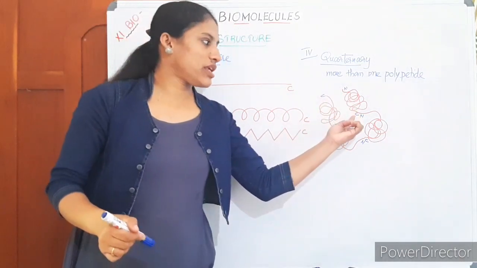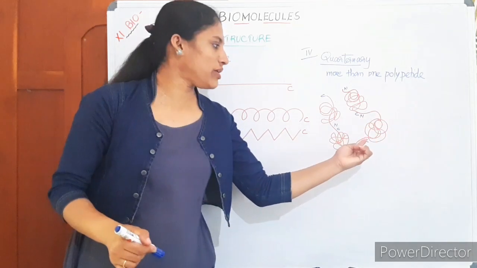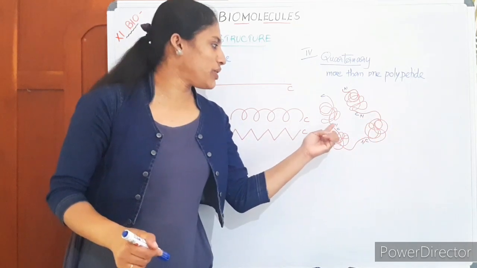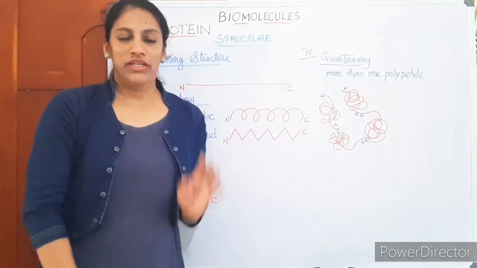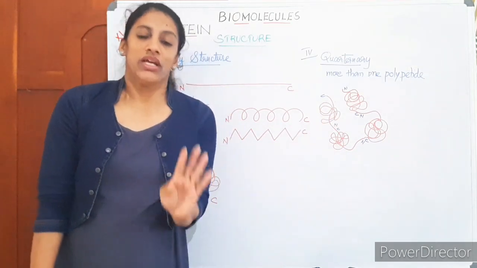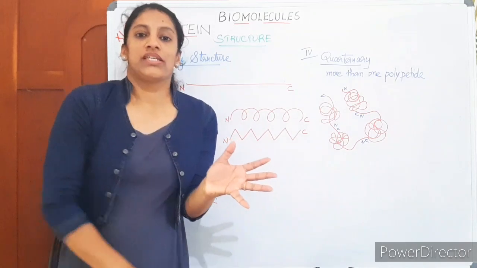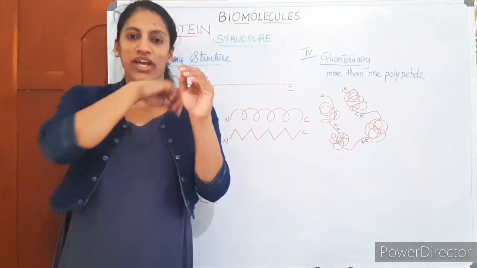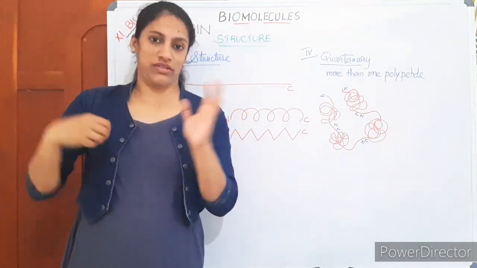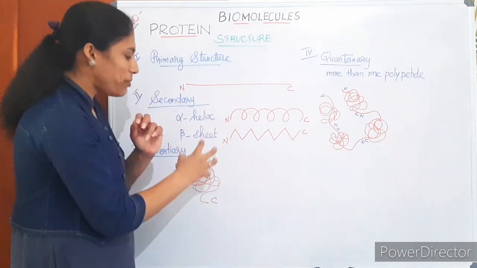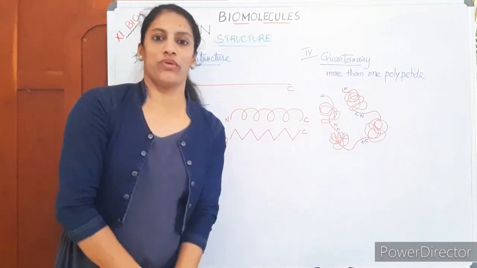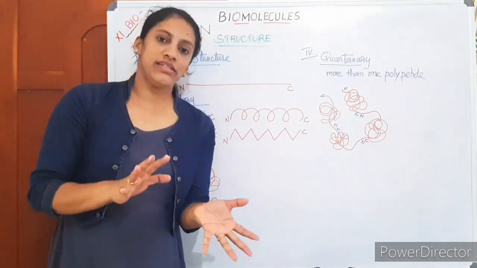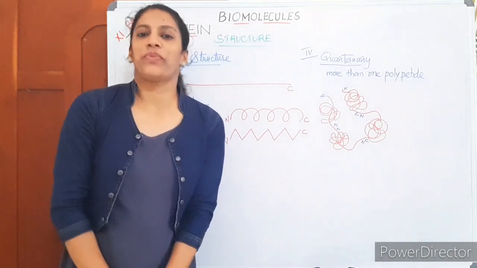This polypeptide ends here, the next polypeptide starts and ends here. Four polypeptides are shown here. So if in the structure of a protein there are many polypeptides, it gives the appearance of a string with many woolen balls. If there are four polypeptides, four woolen balls. Then that is a quaternary level structure of a protein.